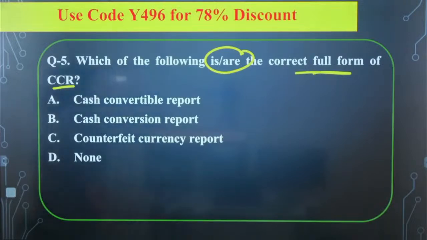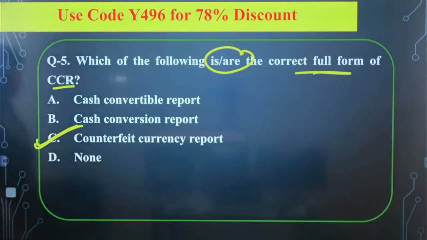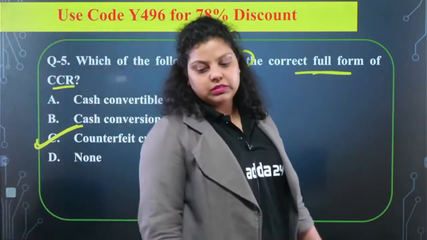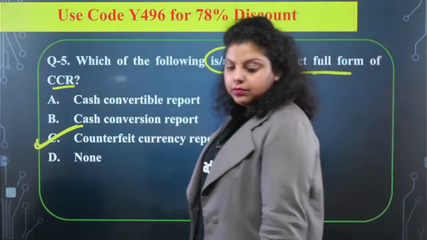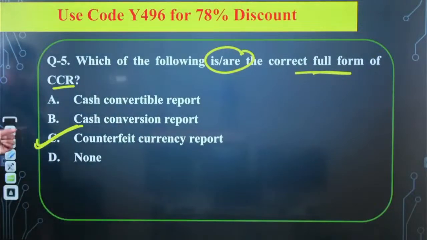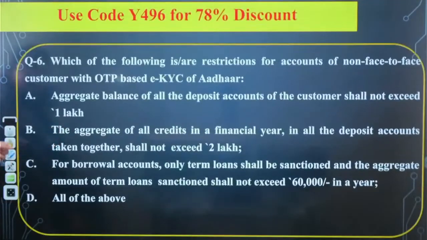So the right answer for this particular report will be counterfeit currency report, that's the C option. Right? The right answer will be counterfeit currency report, C. Okay, that's the fake currency report that has to be submitted by the principal officer to the FIUIND on the 15th of the succeeding month.